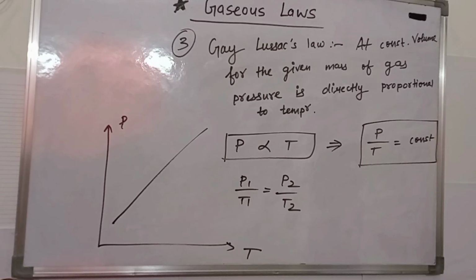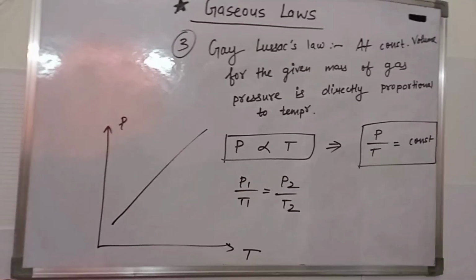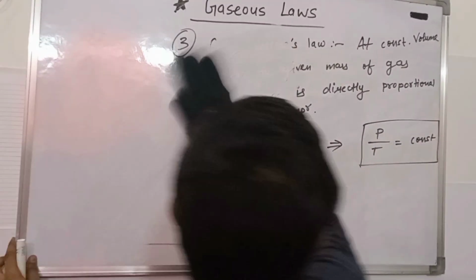Now we are going to discuss Avogadro law, which gives the relationship between volume and mole. The amount of substance is known as mole. In Avogadro law, we are going to see the relationship between volume and mole at constant pressure and temperature.